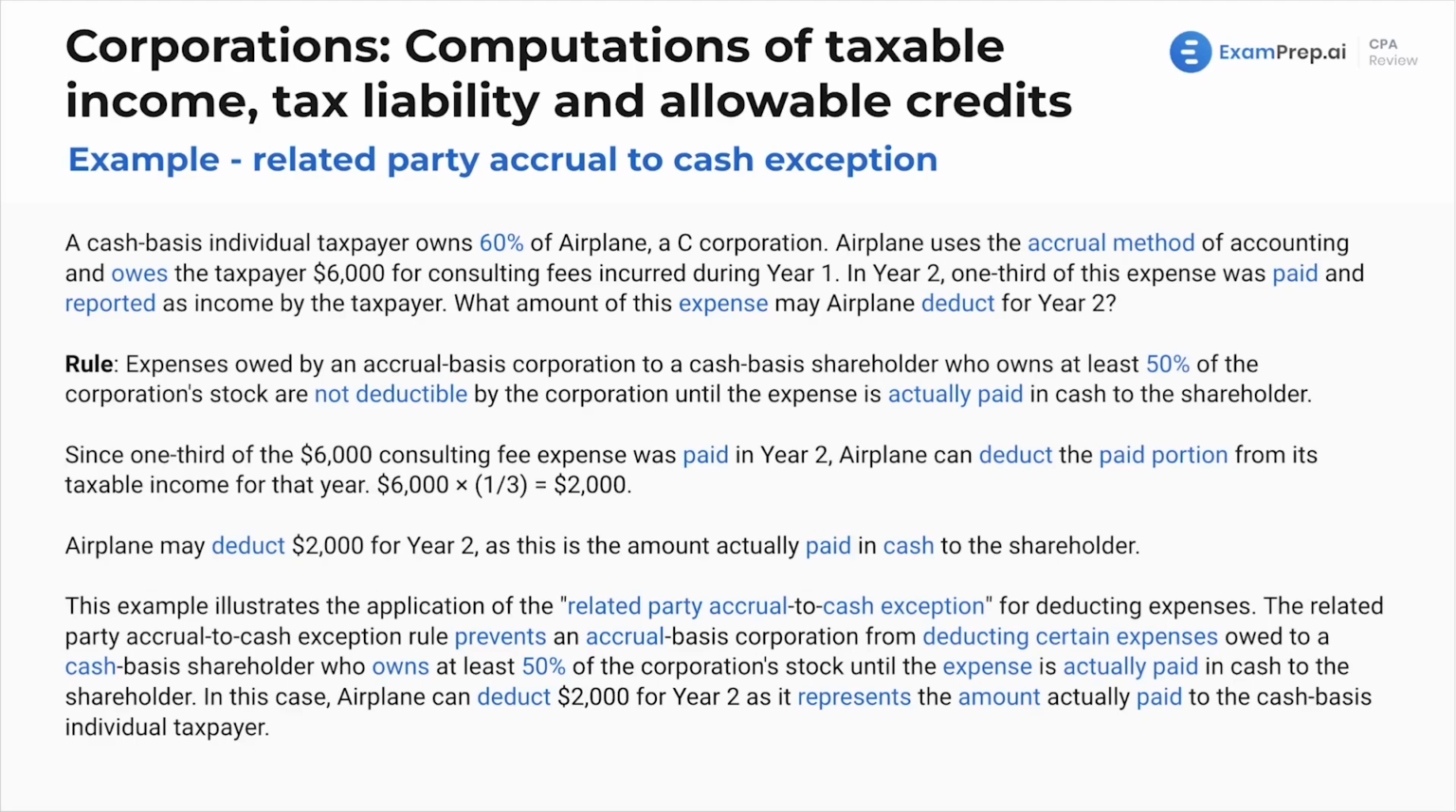We're learning through examples. We are seeing and we are doing. Here we're going to see an example on related party accrual to cash exception. So we're dealing with cash and accrual basis, and a cash basis individual taxpayer who owns 60% of